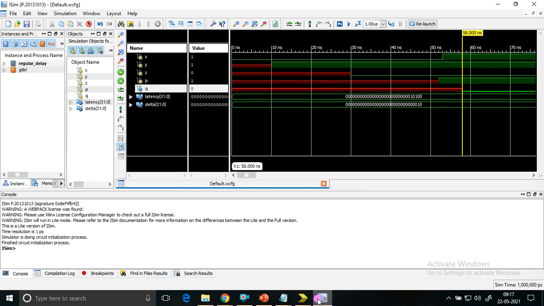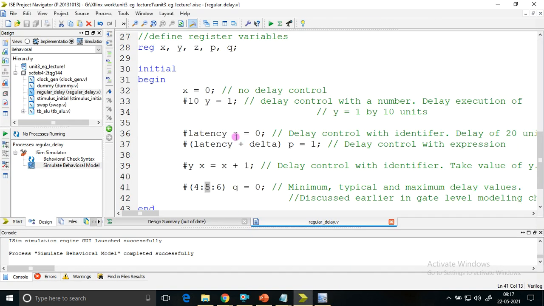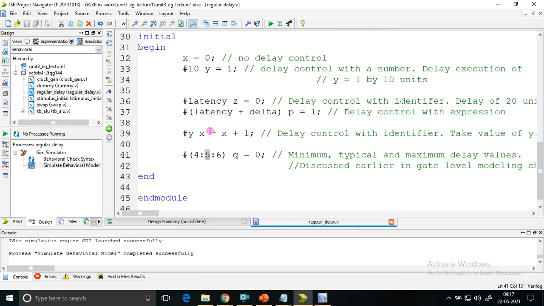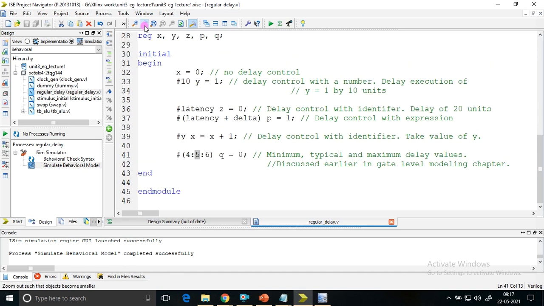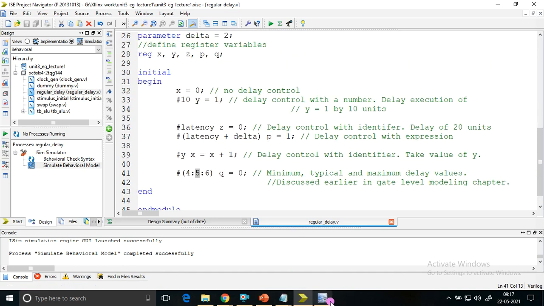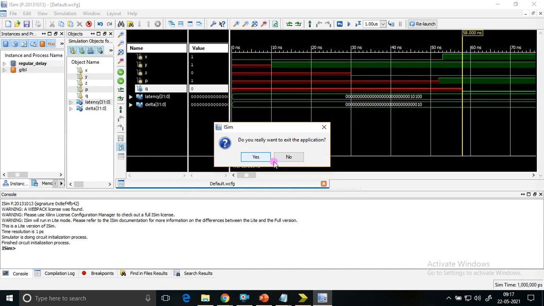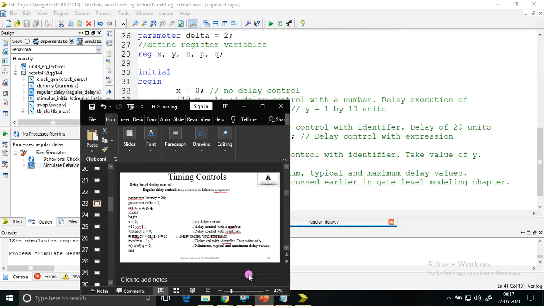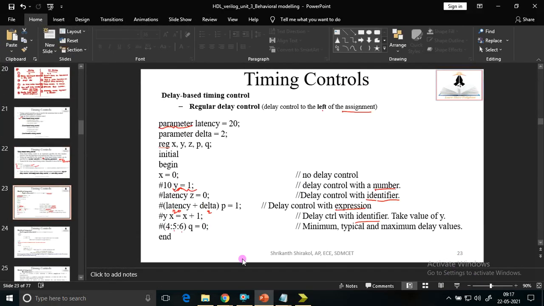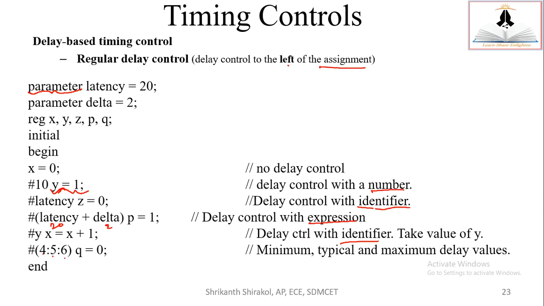So this is how the simulator, I mean the code, works with a delay control. You can have the delay mentioned using a number or an identifier or an expression, or with minimum, typical, maximum delay. So all these things are possible. I hope the things are clear. Let us move forward.